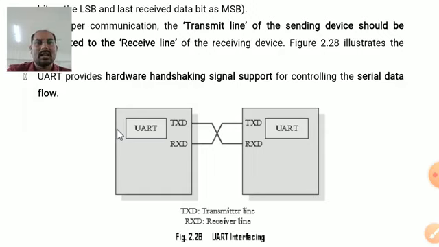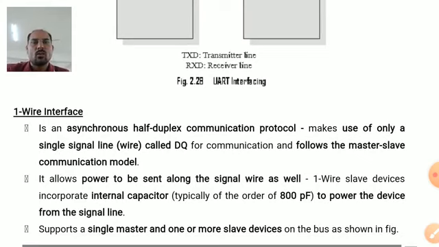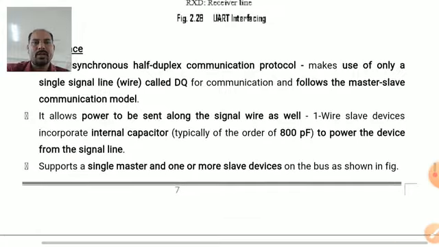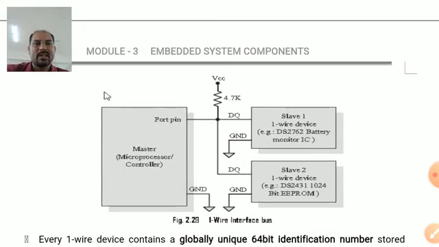Then we have the next type of onboard communication interface called the one wire interface. It is asynchronous, meaning communication takes place without clock pulses. It is half duplex: communication takes place from source to destination and from destination to source, but not both at a time. It makes use of a single line called DQ, and it follows the master-slave communication model. Look at the diagram where I have the master device and slave devices. The connection between master and slave devices is by only one pin, called DQ.